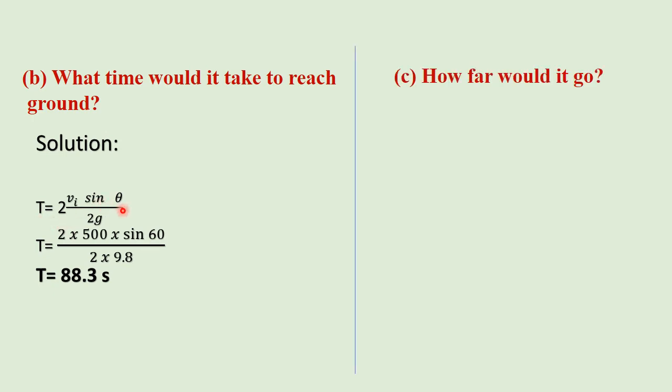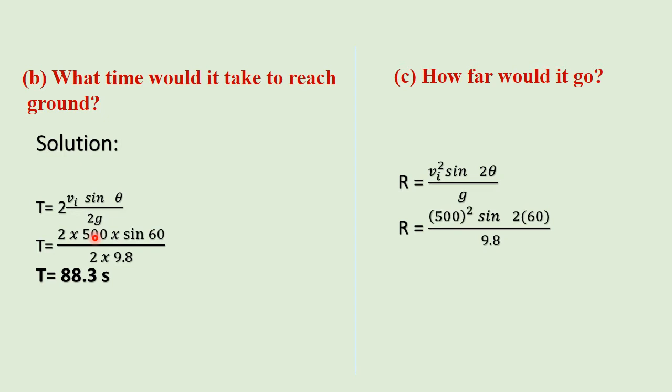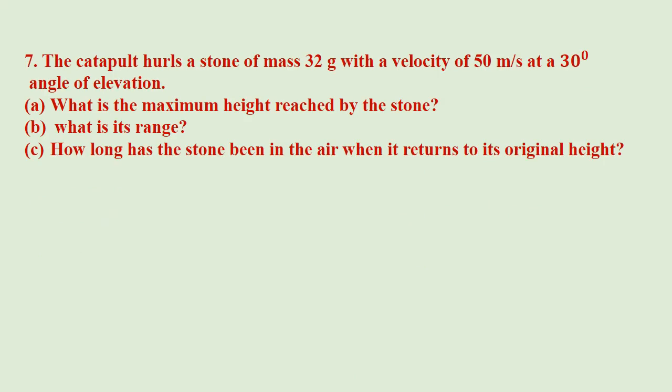In part C, we need to calculate how far would it go. So range is equal to vi square sine 2 theta divided by g. Putting the values of vi, theta and g, we get range r is equal to 22,092 meters.